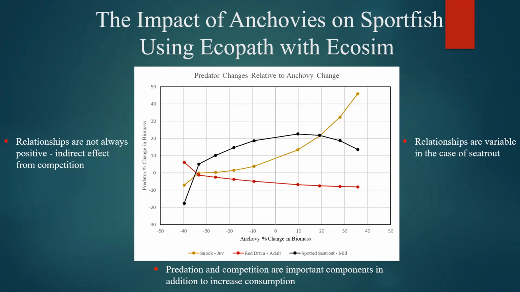Sea trout are not only a predator of anchovies, but are also a prey item for snook. It appears that when anchovies become very abundant, snook benefit significantly and they begin to exert a high amount of predation upon sea trout, which limits the sea trout population. We believe that there are important implications for this research.